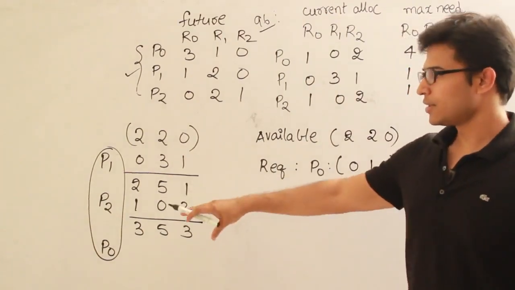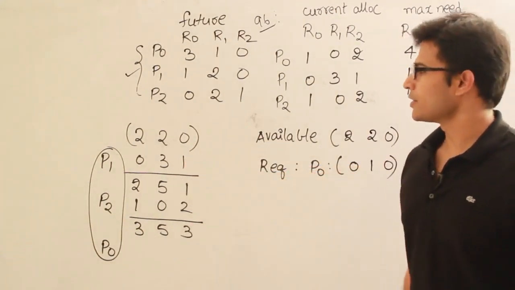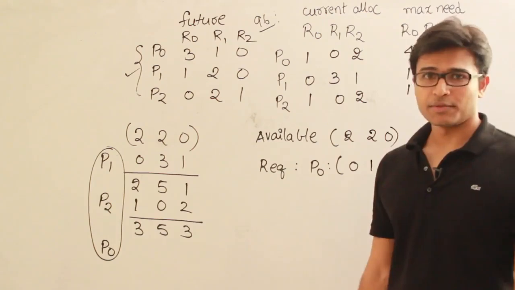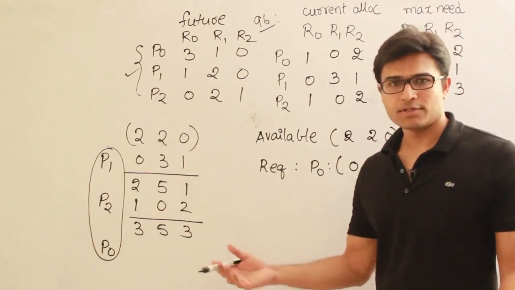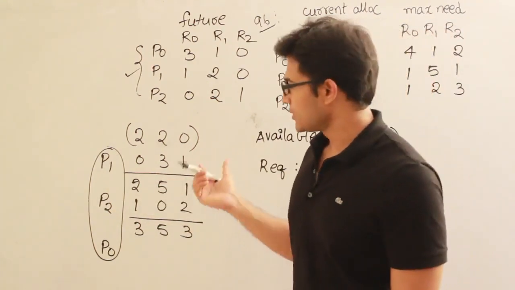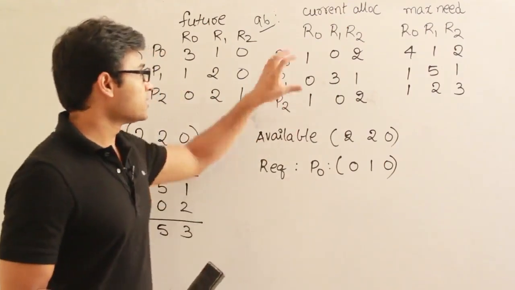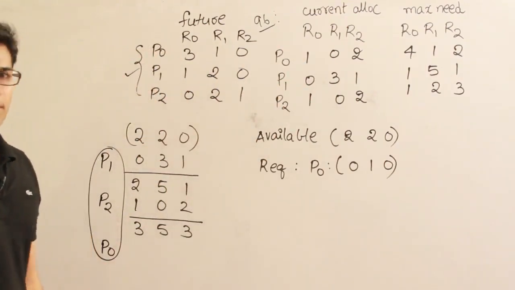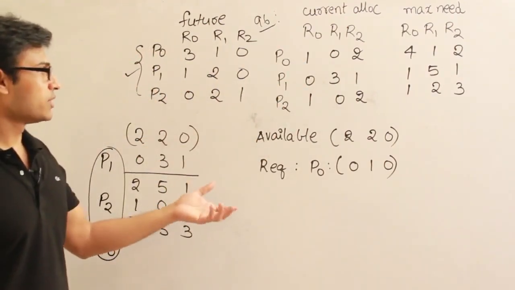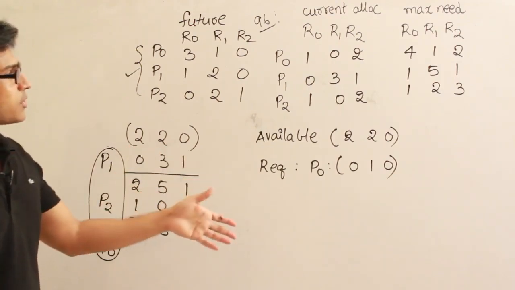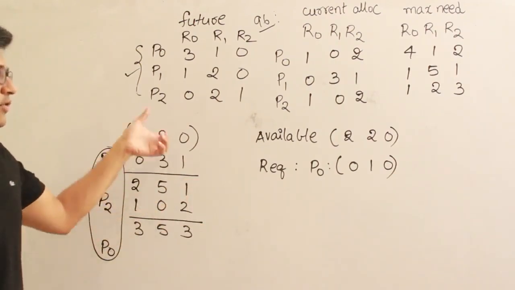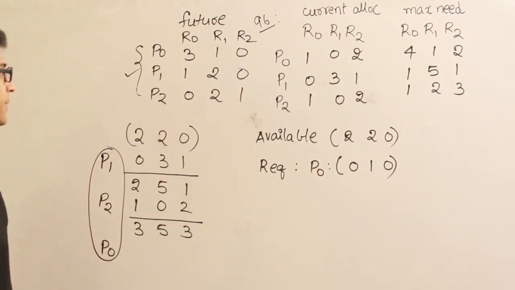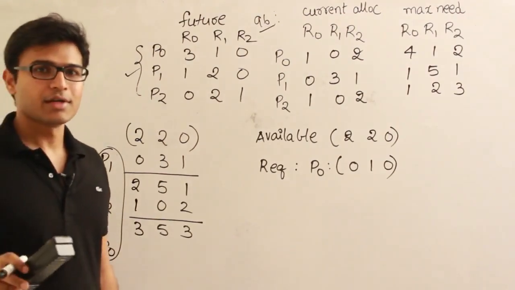Other than this, I don't think that you could satisfy them in any other order. You just examine it. I got this, and one safe sequence is enough to say that the state is safe. So the state as of now is safe. There is no possibility of deadlock, right? Yes, there is a possibility of deadlock, but then there is a possibility of not having the deadlock as well, right? Okay, that statement requires some thought.